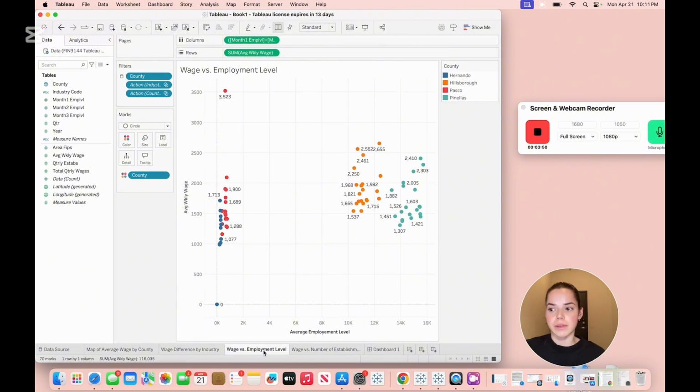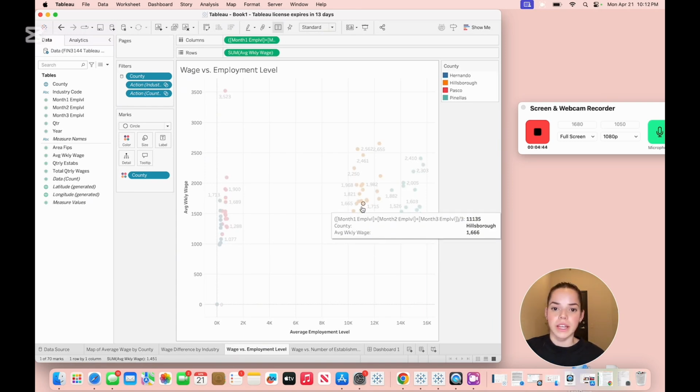Now moving on to wage versus employment, my third visual. This scatter plot shows the relationship between the average weekly wages and the average employment level. Each point represents a combination of industry and county per quarter. Interestingly, there's no strong positive or negative correlation. Some industries with low employment numbers still have higher wages, while conversely, some with high employment have relatively low wages. If we click on each one, it'll focus specifically on that information.